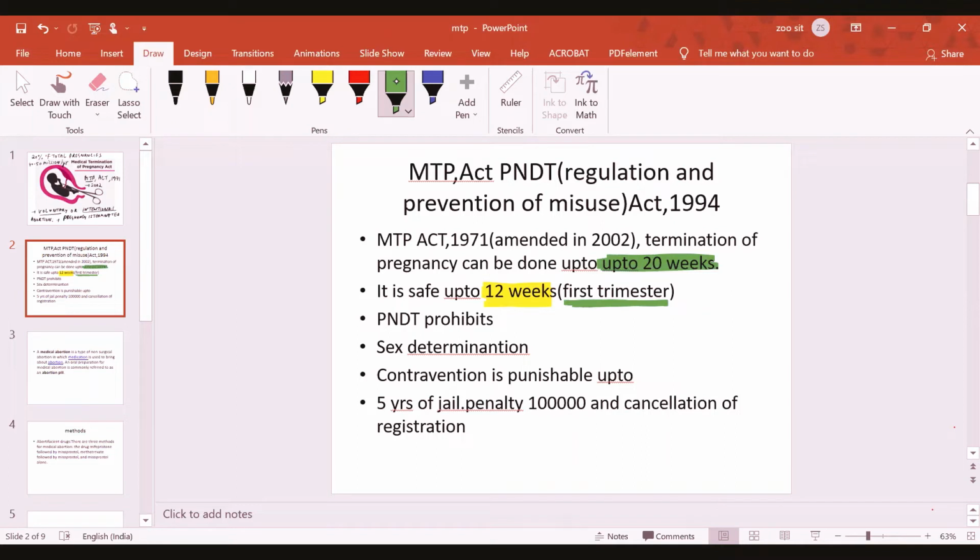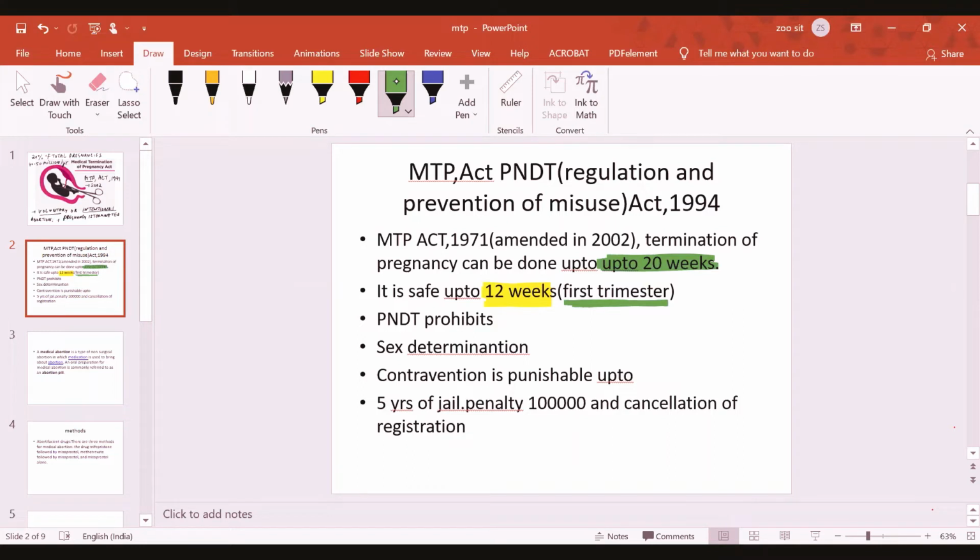However, sometimes it becomes very important to terminate pregnancy, as I already told you that there are certain clauses under this act. Termination of the pregnancy can be done if the child growing in the womb of the mother is congenitally malformed. That means it has some serious congenital disease, and that can be confirmed with the help of ultrasonography, or the amniocentesis technique.